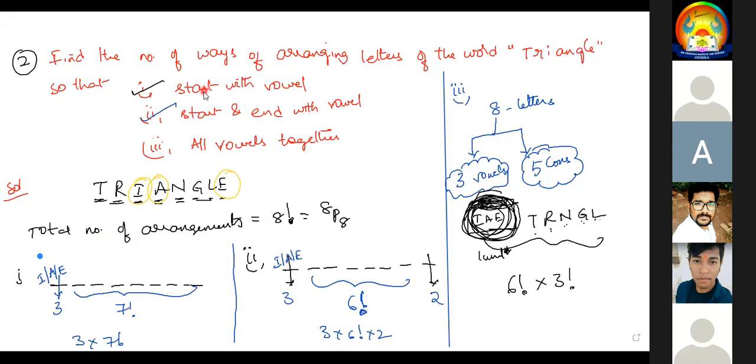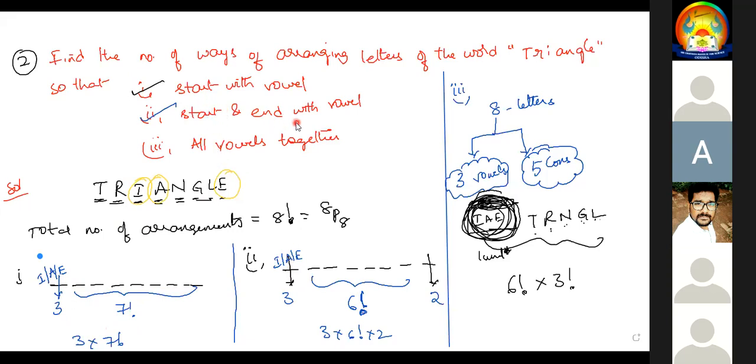Now, question 1. They are asking start with a vowel. Among 8 letters, if the first letter is a vowel, it should be I, A, or E. Then it can be placed in 3 ways. Remaining, how many blanks are there? 7 blanks and we have 7 letters. So 7 blanks can be arranged in 7 factorial ways. So it is 3 into 7 factorial. Now question number 2.